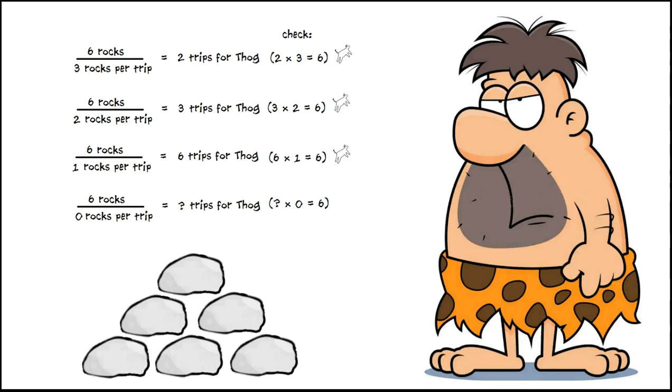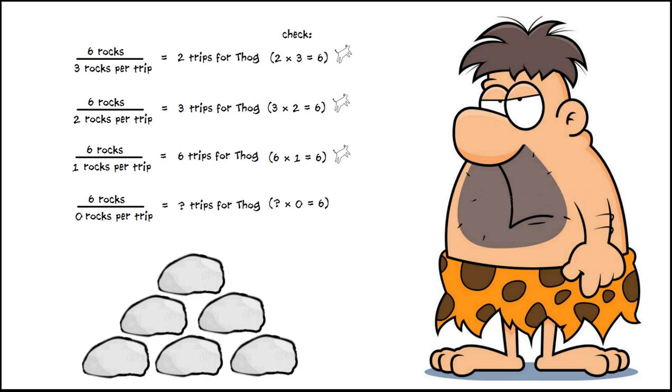I think you might have a hard time getting Thog buying off on this plan. I mean, remember, we couldn't even get him to wear the name tag, but I think you'd have a hard time convincing him that he should get started making an infinite number of trips, carrying 0 rocks each time, and that's going to get the rocks moved. So if we look at this from the standpoint of is that a solution to the problem, I think you have to say no. The answer of saying an infinite number of trips.